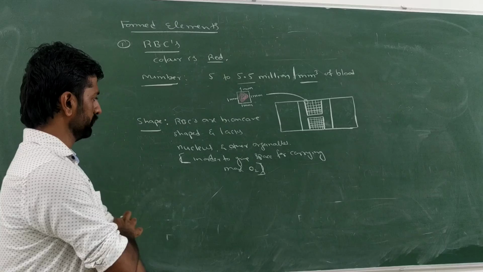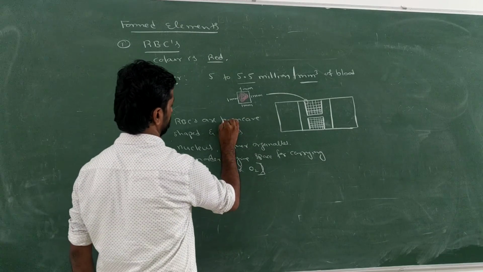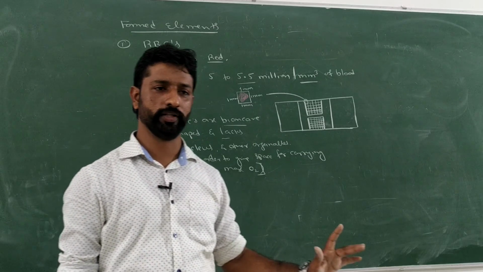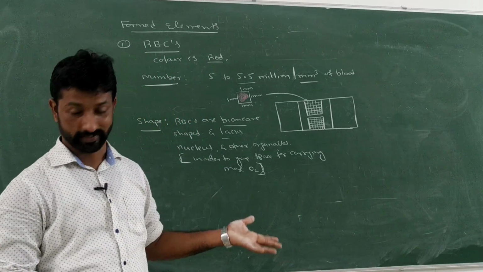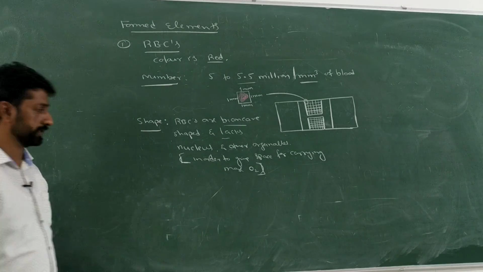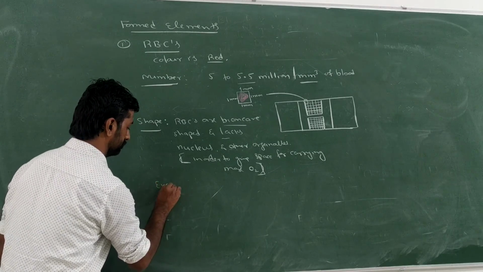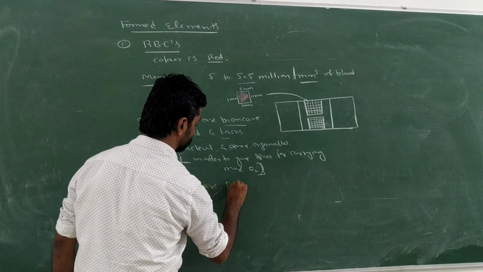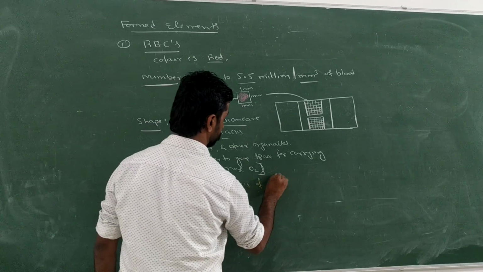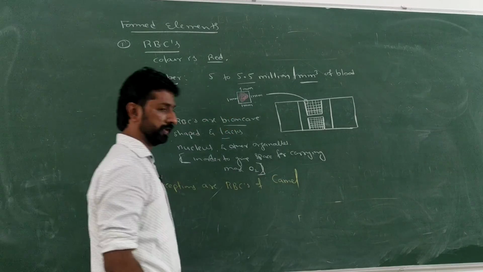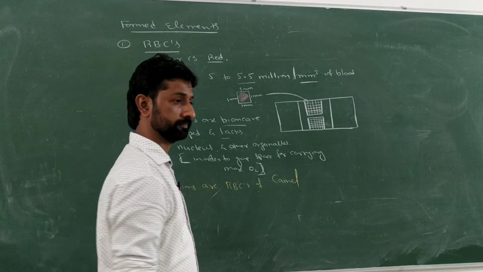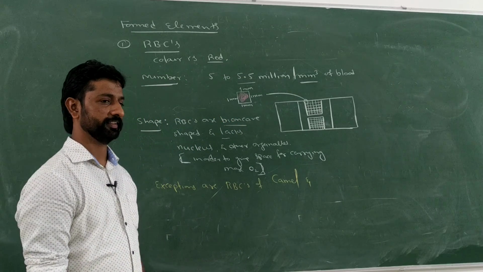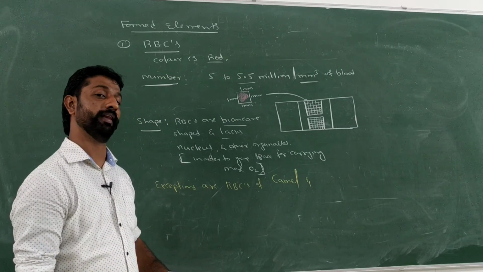With respect to the shape, are there any exceptions in mammals? Mammalian RBCs are biconcave shaped. Are there any exceptions? Yes. The exceptions are the RBCs of, what are those animals? Camel is one, and another is giraffe. Camel is one, and a camel-like organism is another.